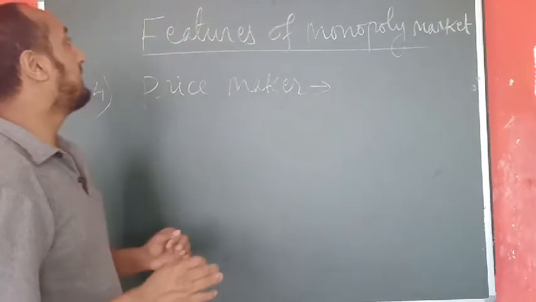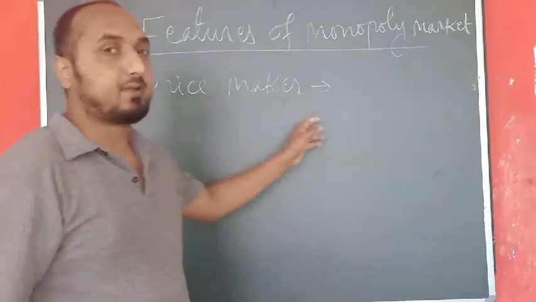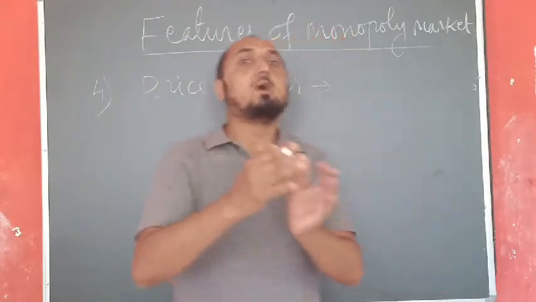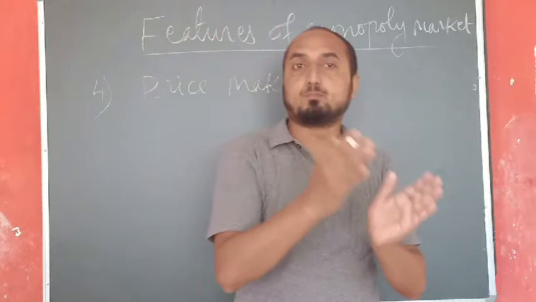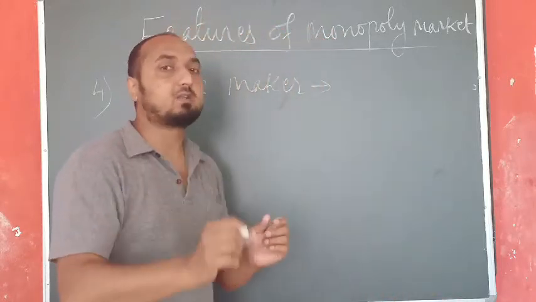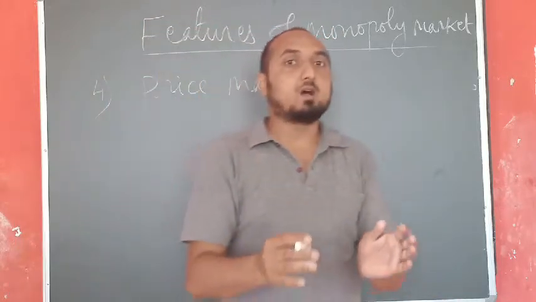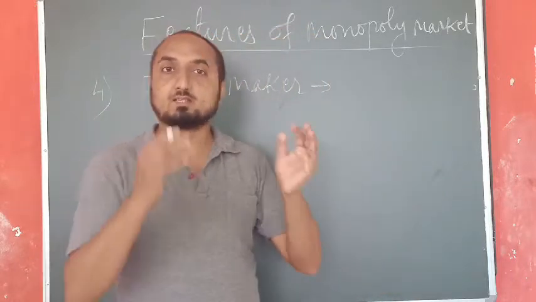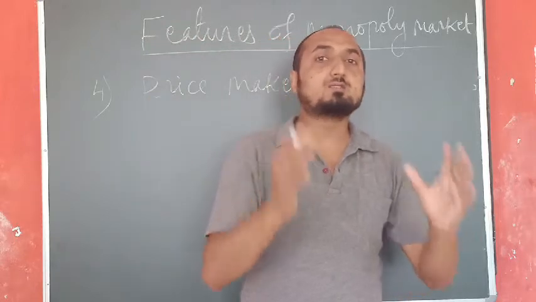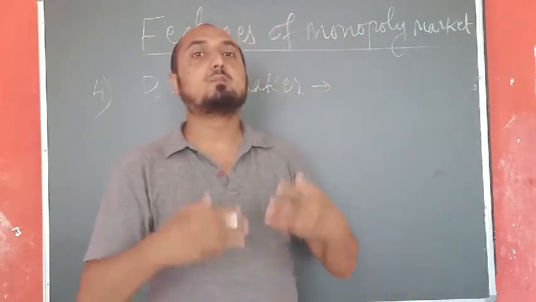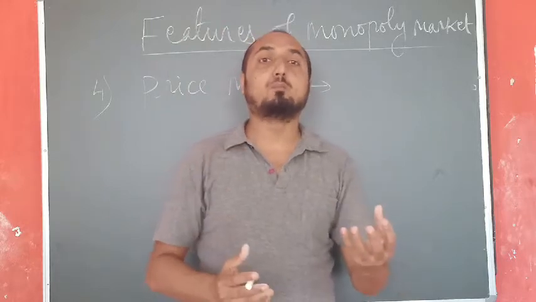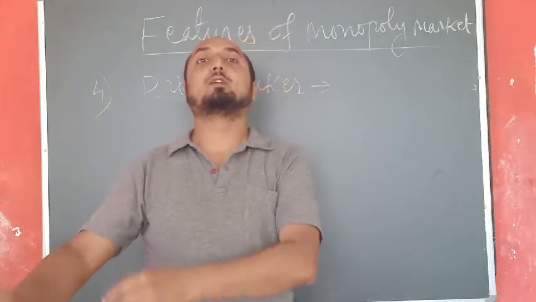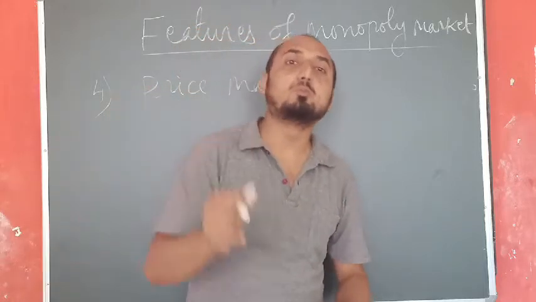Now, the fourth important feature of this monopoly market is price maker. Before starting this, I will just discuss the previous topic we have discussed, like perfect competition. In a perfectly competitive market, the firms are price takers and the industry is the price maker, because there are a large number of sellers, a large number of firms, and an individual firm does not have any power or right to set the price for its product, because the product is homogeneous.